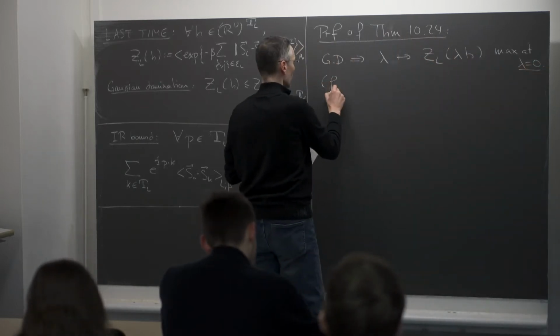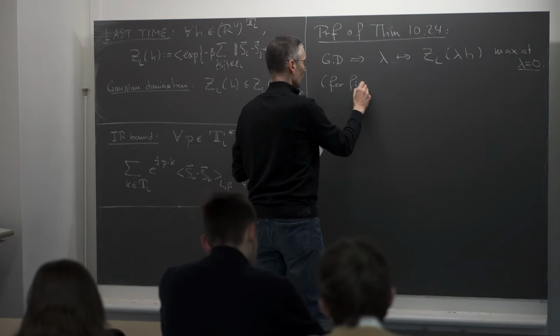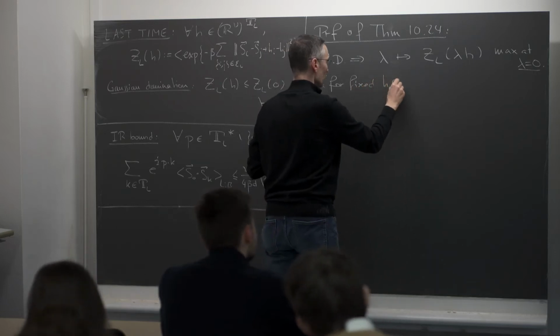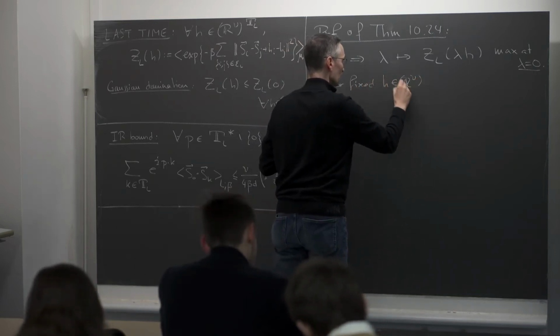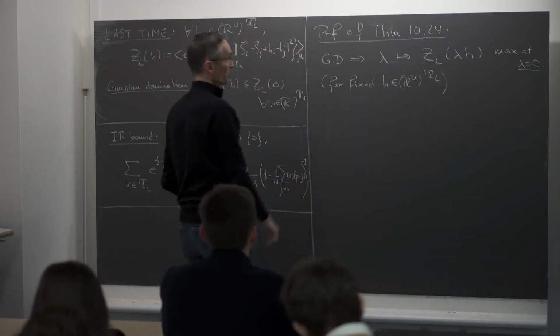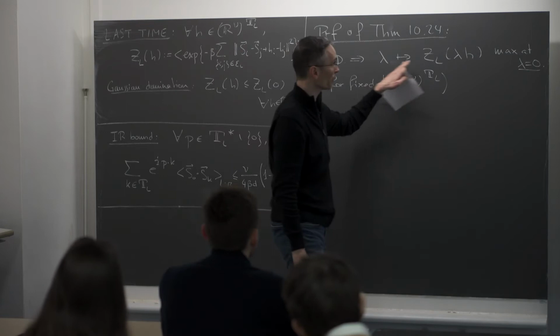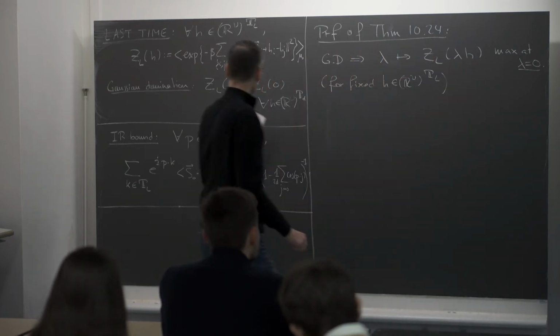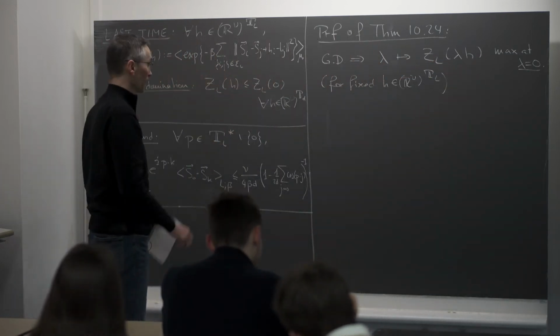We fix some h in R^ν to the torus. Then we look at that as a function of a real number lambda, and this is maximized at lambda equals 0 because of this identity that we proved last week.